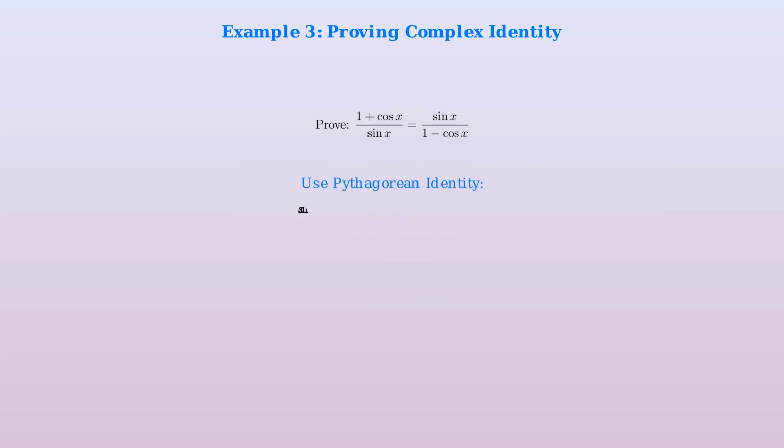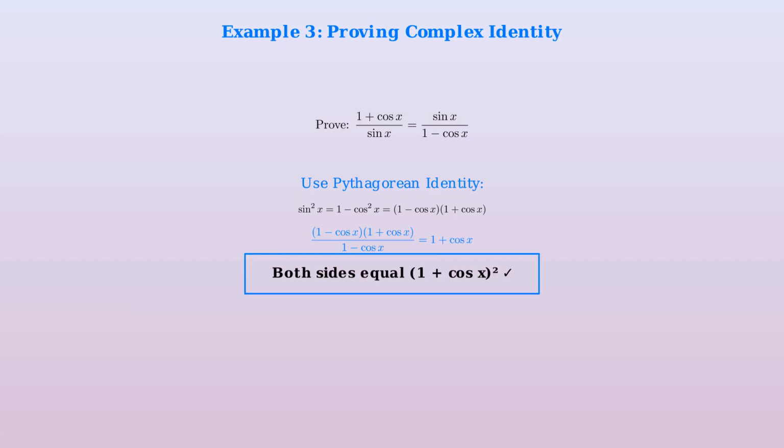Using the Pythagorean identity, sine squared x equals 1 minus cosine squared x, which factors as 1 minus cosine x times 1 plus cosine x. Substituting this into the right side and canceling common factors gives us 1 plus cosine x, which matches our left side. The identity is proven.